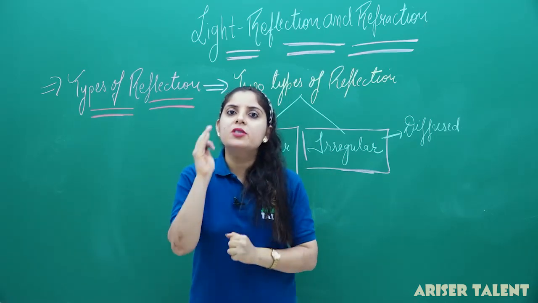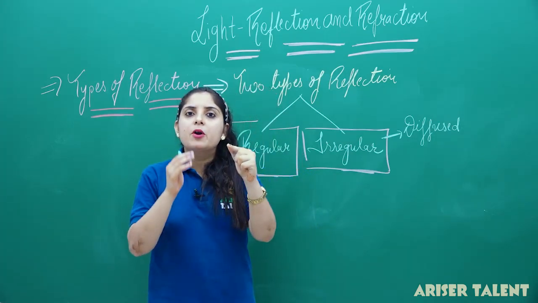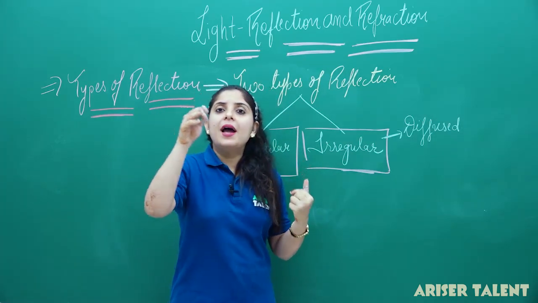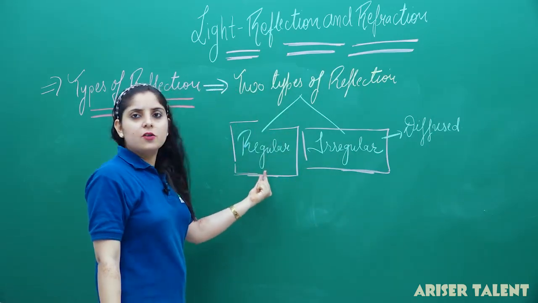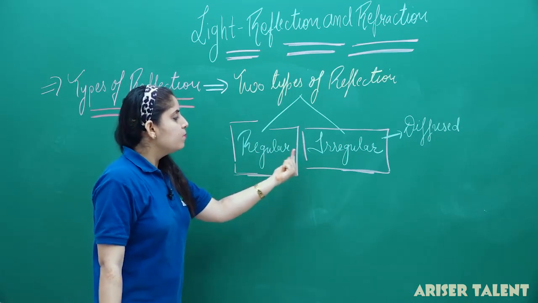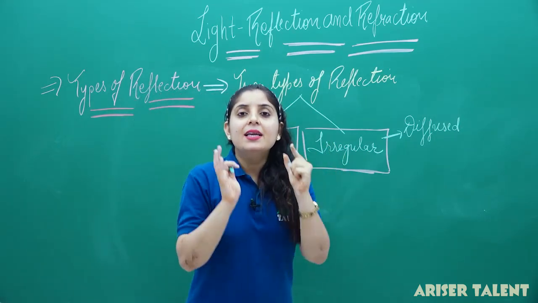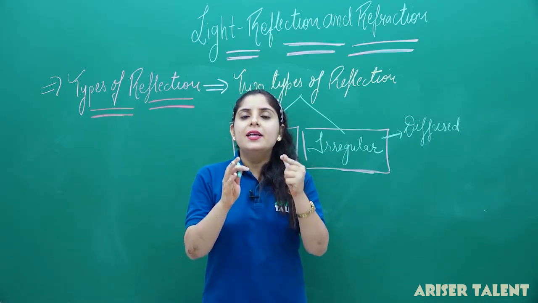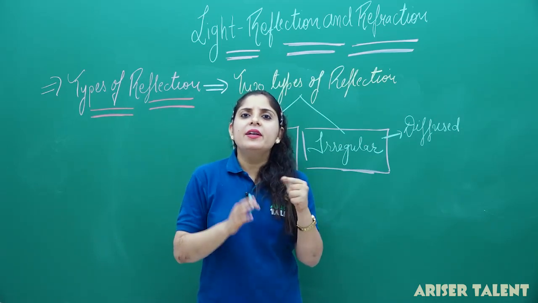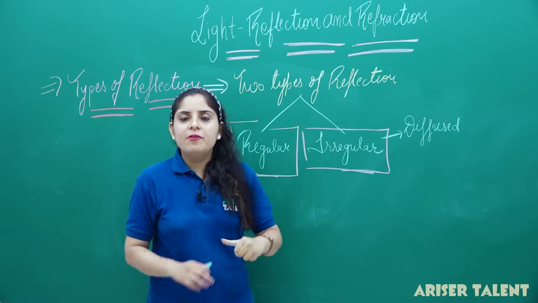We are able to see our image in a mirror because of regular reflection, because the parallel beams of light striking the surface bounce back. So this is the case of regular reflection. Now, in case of irregular reflection, a parallel beam of light striking any surface will not follow the same path. In spite of that, it will deviate in different directions. So this will be the case of irregular reflection.